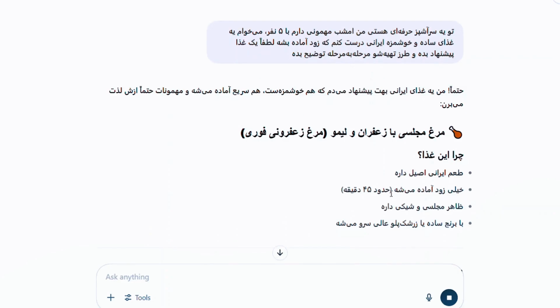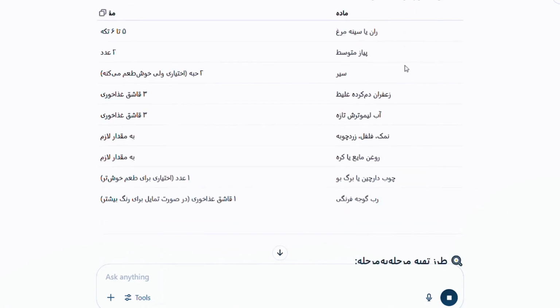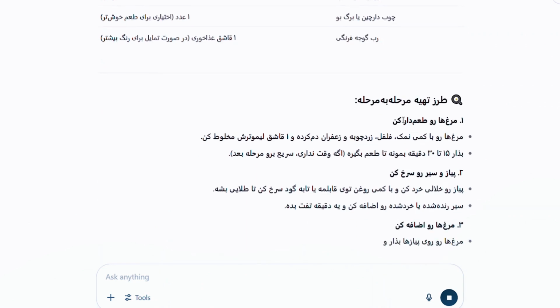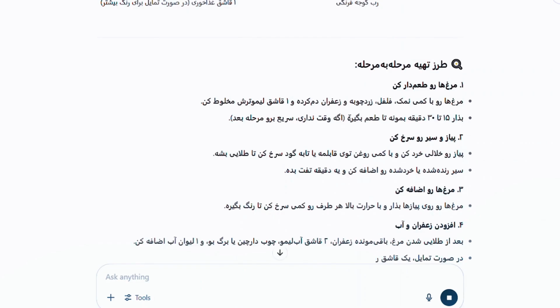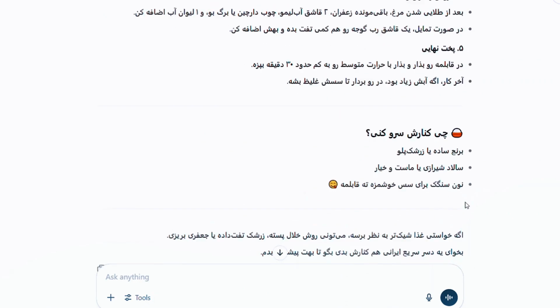We ask it to explain the preparation steps to us one by one, and as a result, we get a much more complete and better answer compared to when we had previously asked it with just 4 words. As you can see, in this answer, it has explained things to us much more completely and in more detail, and now it has fully specified the required ingredients and their quantities. It has described the preparation steps for you, step by step, including the timing and the actions you need to take, so you can easily read and follow them.